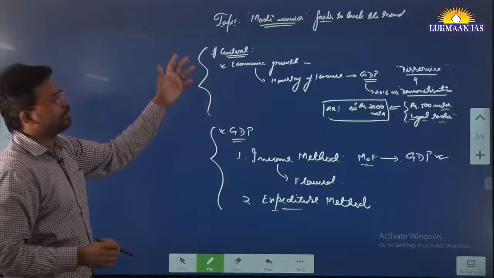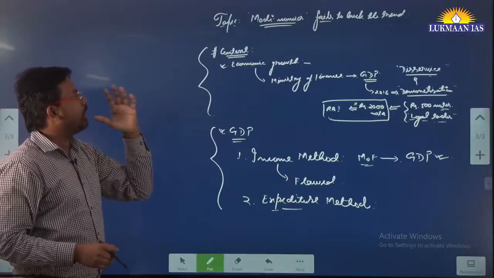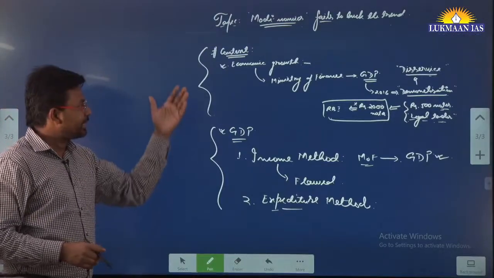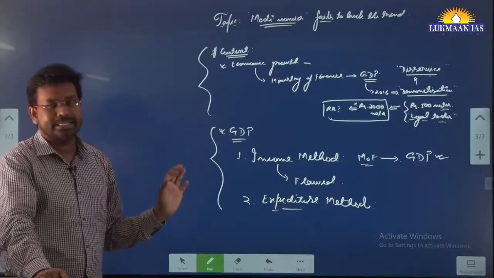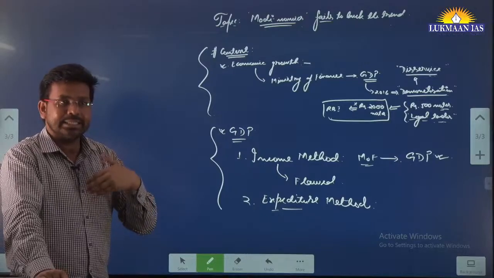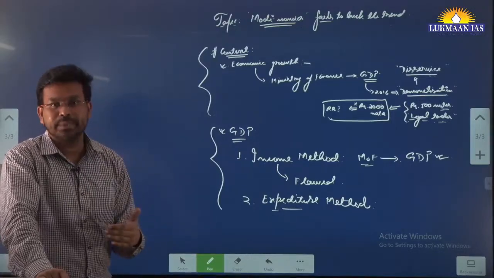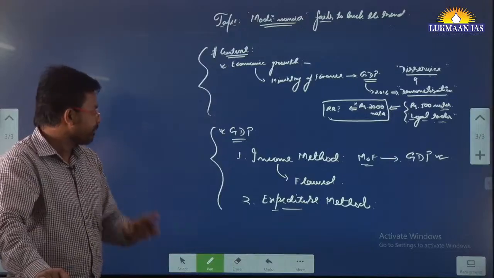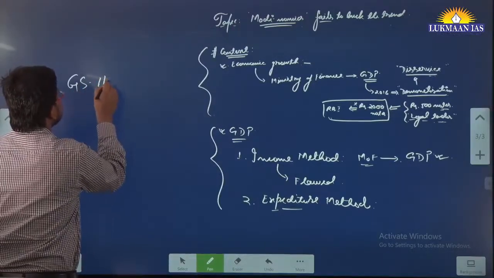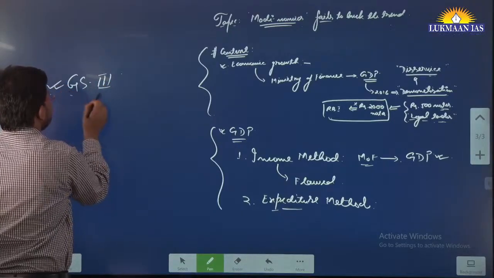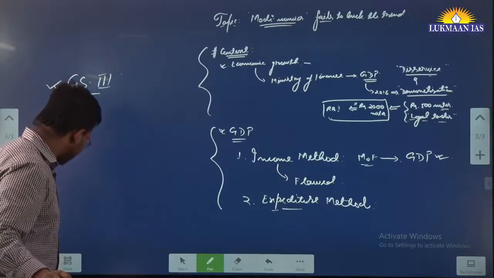That's why they say Modi-nomics fails to buck the trend. These are some of the arguments you can put forward if you have to criticize the achievements of the present government, if a question comes in this regard. This is related to GS paper 3 of the mains exam, so it gives you some perspective.